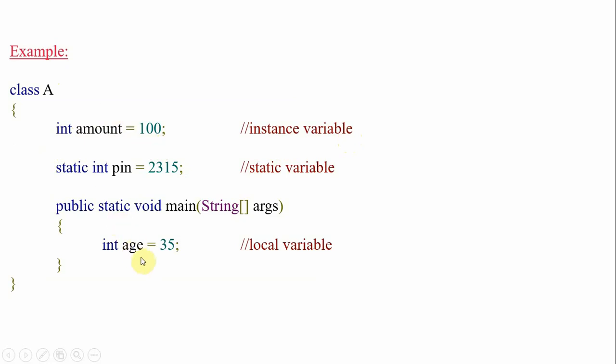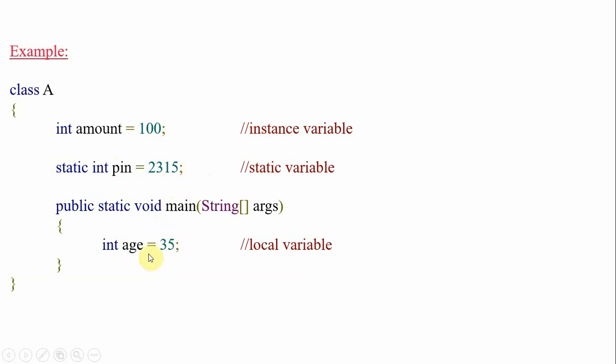Okay, so local you understand, and instance you understand. What about a static variable? A static variable is outside of the method, inside of the class only, but the difference is here we add the keyword static. That's why it is called a static or class variable. So now you are able to understand the declaration and the scope of a variable.